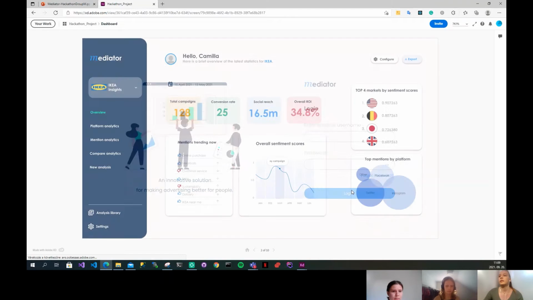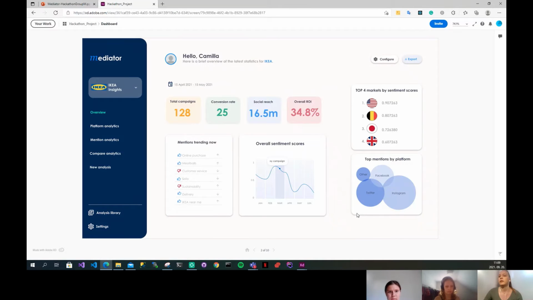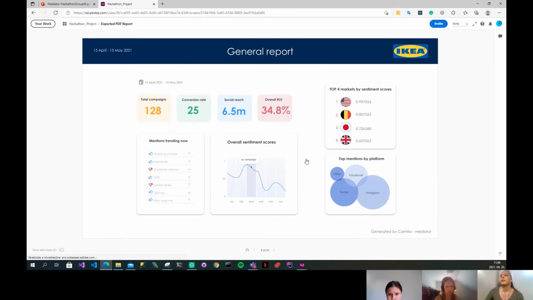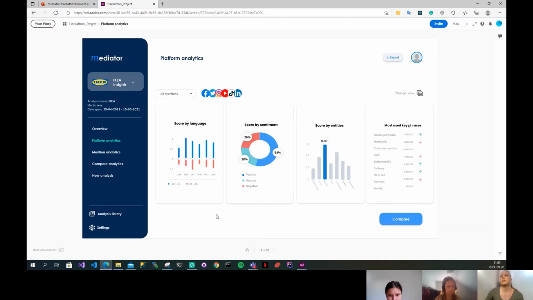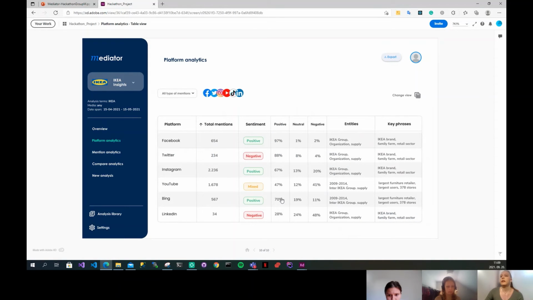Whenever the user logs in, they will be led to a dashboard, which looks like this. It can also be exported into a PDF file. And they can also make new analysis based on the date, the different languages, keywords on different platforms. Whenever the new analysis is done, it can be displayed either in graphs or in tables.